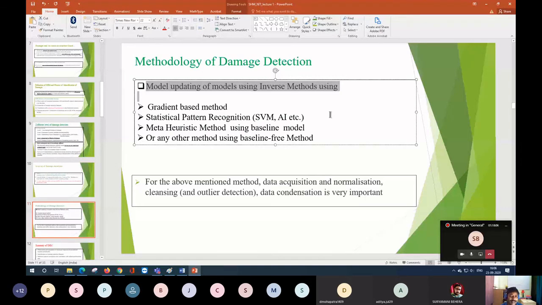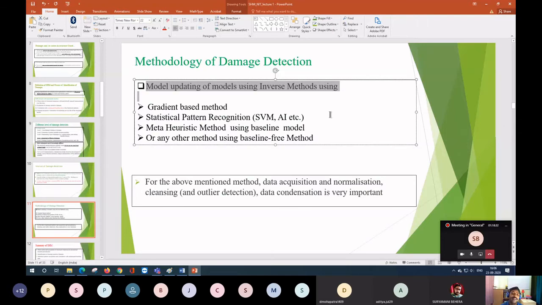Deflection, many of you are very much familiar with the term. Now suppose you have one building and at the top of the building you are putting some horizontal load, and due to that it behaves as a cantilever, and you get some deflection as a cantilever beam. So you model the whole beam as a cantilever and apply one static loading, and due to that you get some response.